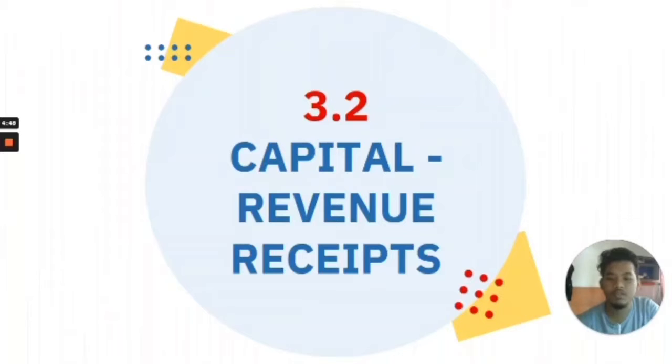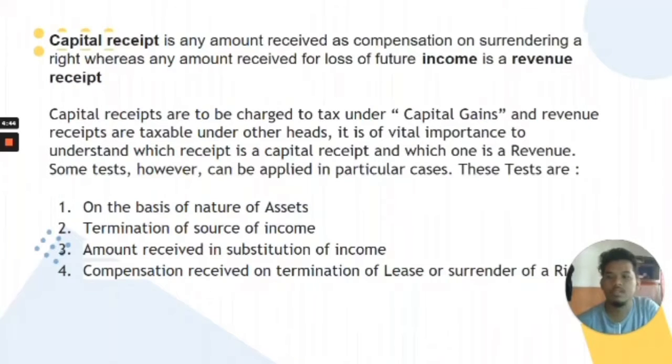My name is Mohamad Nasaruddin bin Muda 264803, and I will explain part 3.2, which is capital revenue and capital receipt. So what is capital revenue and capital receipt? Capital receipt is any amount received as compensation on surrendering a right, whereas any amount received for loss of future income is a revenue receipt. Capital receipts are to be charged to tax under capital gains, and revenue receipts are taxable under other heads.